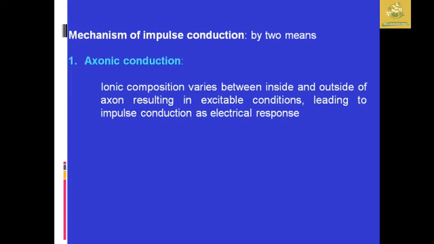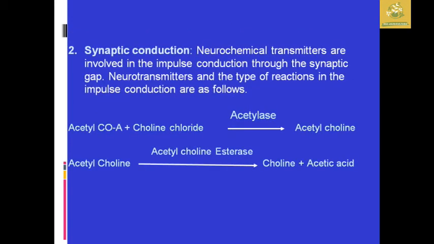They are axonic conduction, where the ionic composition varies between the inside and outside of the axon of the insect body, resulting in the excitable condition of the body. The impulse is transferred from one body to another by an electrical response. The other is synaptic conduction, where neurochemical transmitters are involved in this process. The neurotransmitter reactions in impulse conduction are as follows.